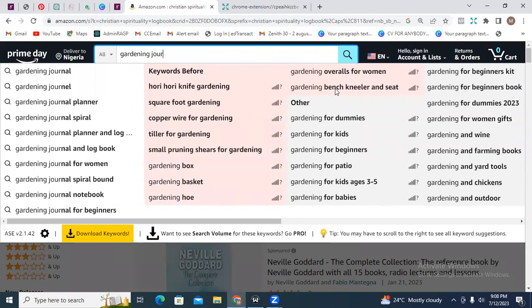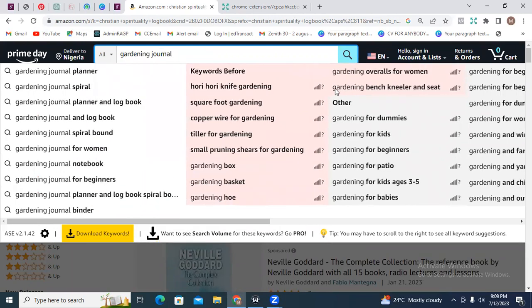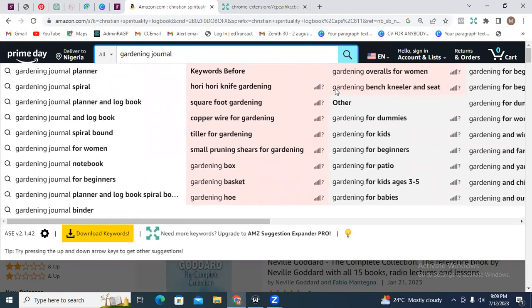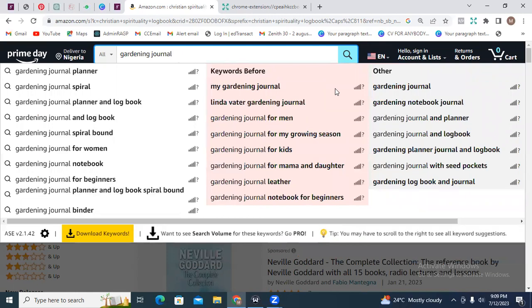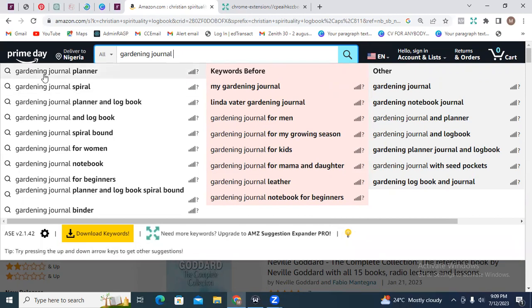If you want to plant a garden, maybe at the back of your house, people who are looking to start a backyard garden or a home garden can get books like this for themselves, where they can be documenting their experiences, right? So it can be bee gardening, it can be farm or tomato gardening or fruit gardening or whatever it is. So just look out for what we have here. We have gardening journal planner, so it can even be a gardening planner also, right?